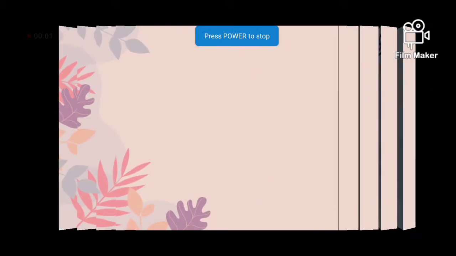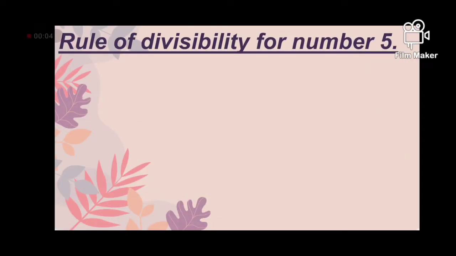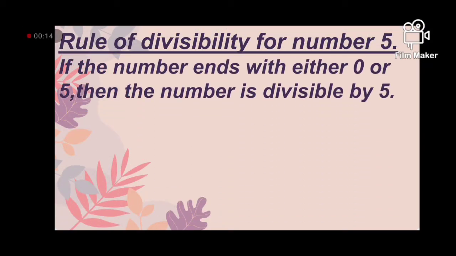In the next rule of divisibility, we will find the divisibility of 5. The rule of divisibility for 5 is: if the number ends with either 0 or 5, then the number is divisible by 5. Means every number which has 0 or 5 on its unit place is divisible by 5.